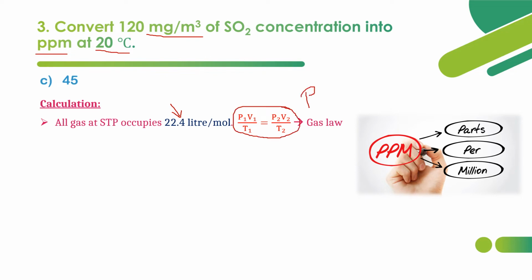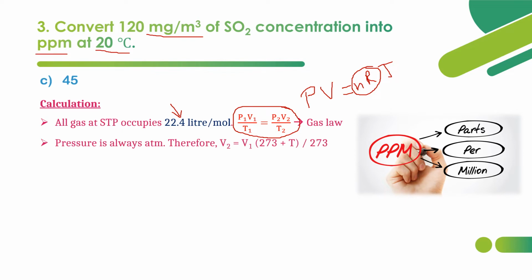Like we have studied, PV is equal to nRT. So nR is taken as constant, so PV is directly proportional to T. So that is why P1V1 by T1 equals P2V2 by T2. This is the basic gas law we have to follow here, so that we can find the other volume.